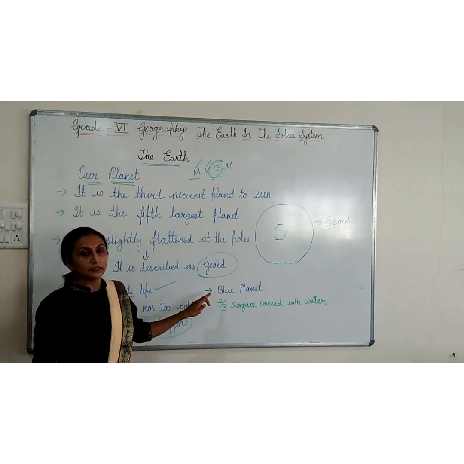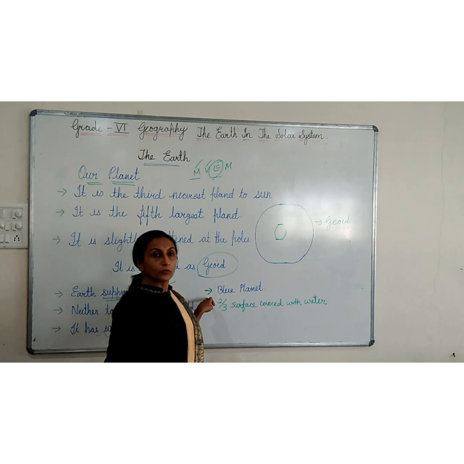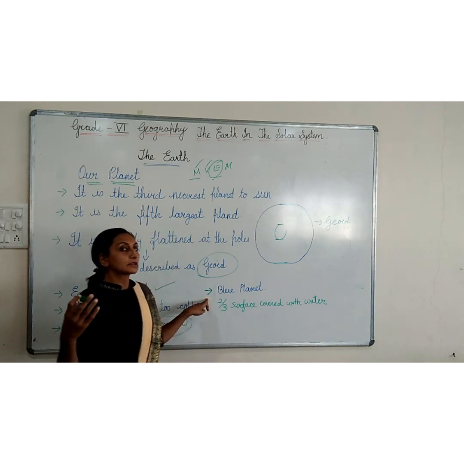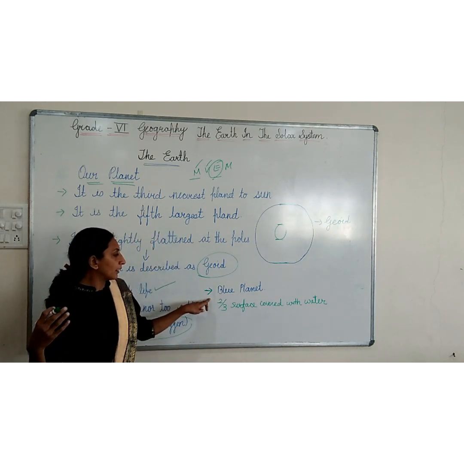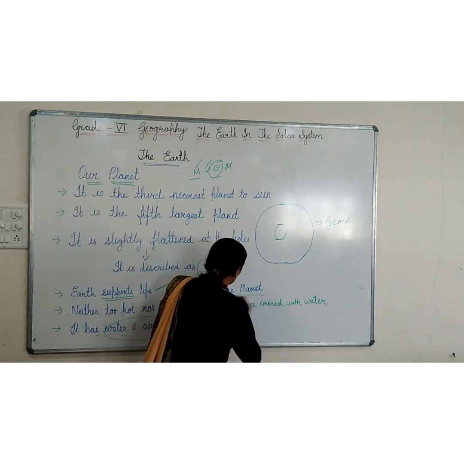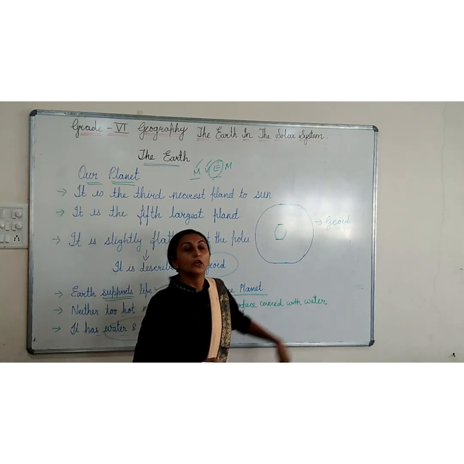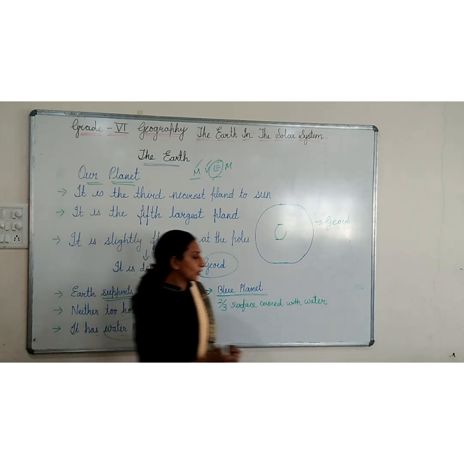After that, Earth is a blue planet. See, one more thing: from the Moon or from outside the Earth, anybody who sees the Earth says that Earth is a blue planet. The Earth got the name blue planet. Why? Because two-thirds of the surface of the Earth is covered with water.